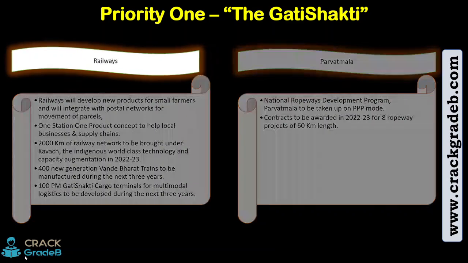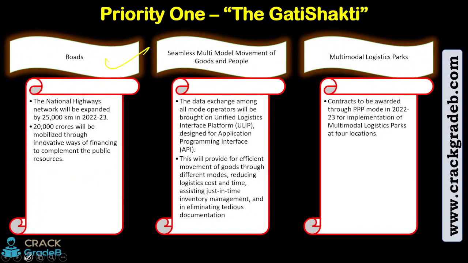The national highway network will be expanded by 25,000 km in 22-23. 20,000 crore will be mobilized through innovative ways of financing to complement the public resources, right?